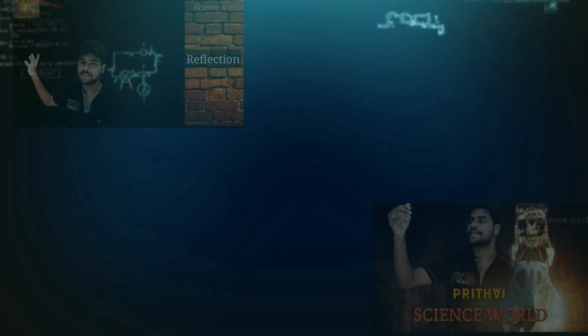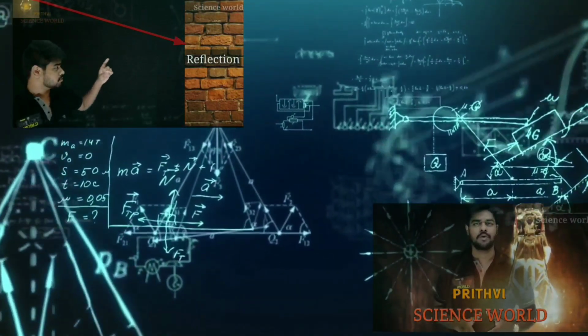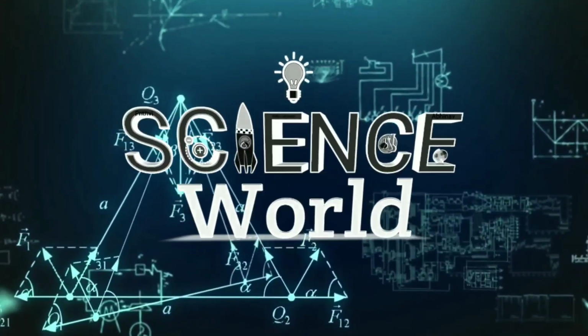When light is coming from the bulb and falls on this wall, what will the wall do? The bending of light when it goes from one medium to another medium is called refraction of light.